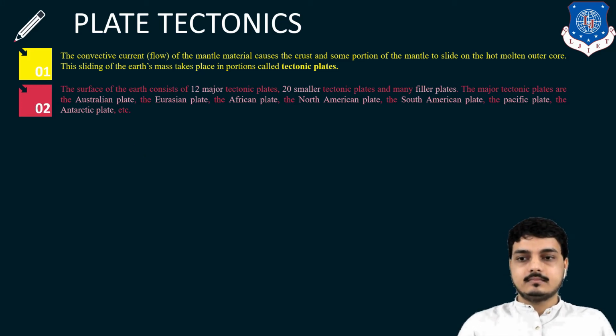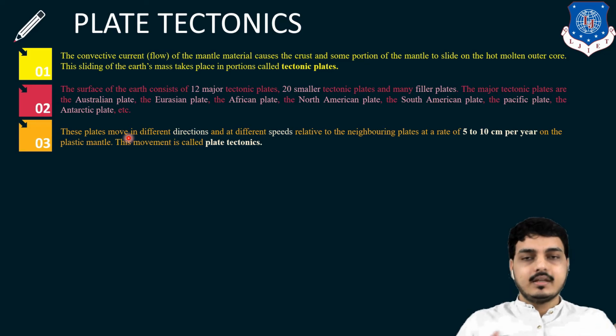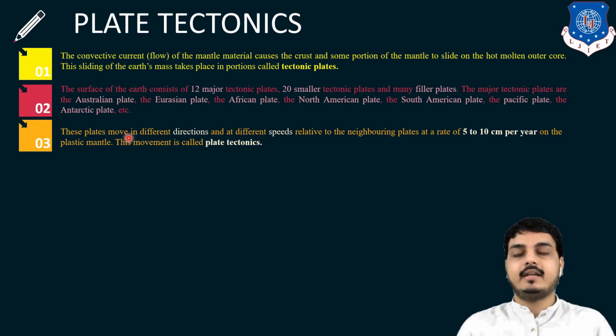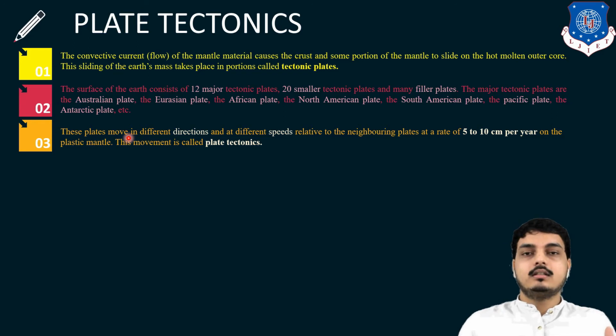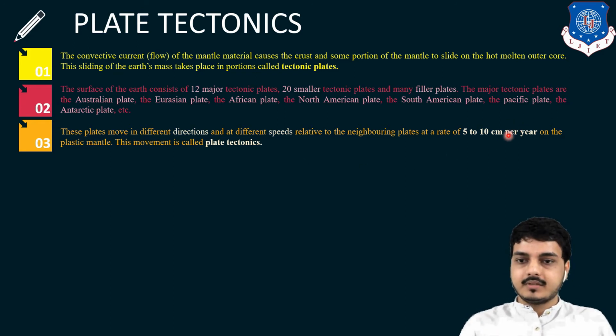Now these plates are moving in different directions. They can either come towards each other, go away from each other or move side by side. They have different speeds of around 5 to 10 centimeter per year. So it is a very slow speed. It is not like each and every plate is moving at a very fast speed. They are moving at a very slow rate of around 5 to 10 centimeter per year. This movement of the plates is known as plate tectonics.